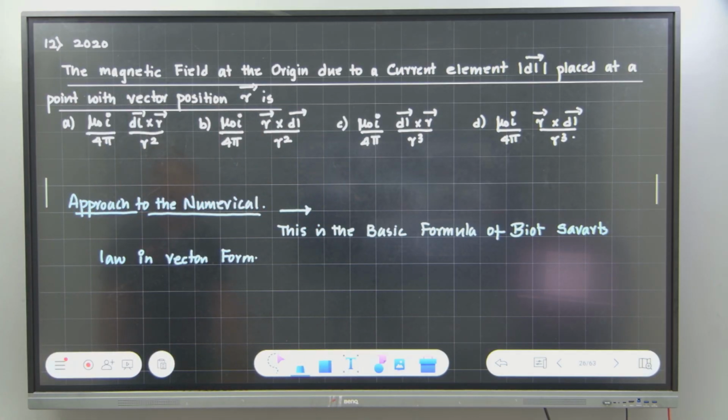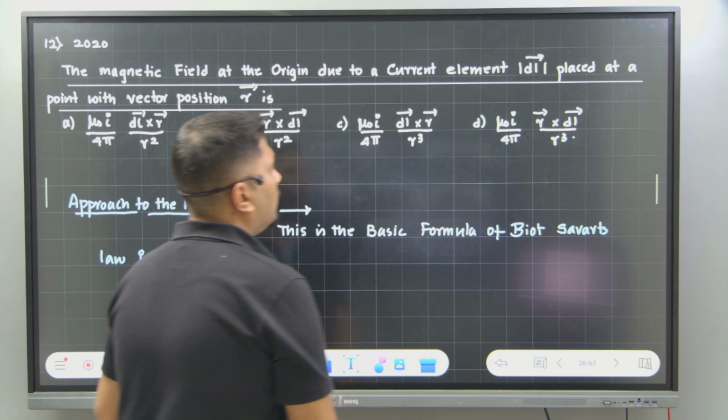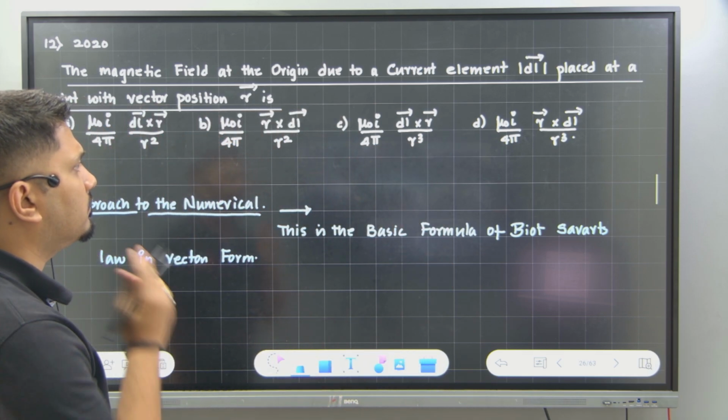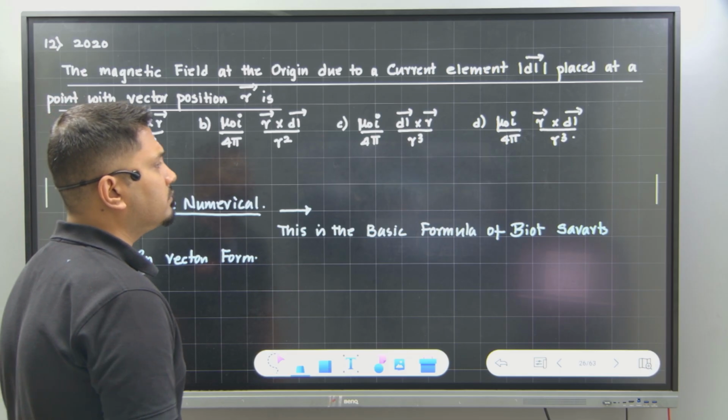now what is given? The magnetic field at the origin due to the current element dl. This is a direct question. What should be the answer for this? This was there in the synopsis. Option? So why is it not option C?